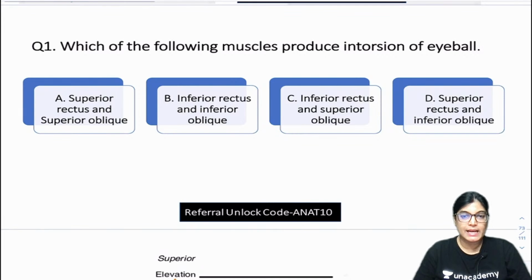Option A, B, C and D. Question number 1, mark the correct answer. Which of the following combinations is causing intorsion of the eyeball? Saruk Ahmed has given the answer. Waiting for others. Kumaran is telling it's D, superior rectus and inferior oblique. So a mixed bundle of answers is coming up.